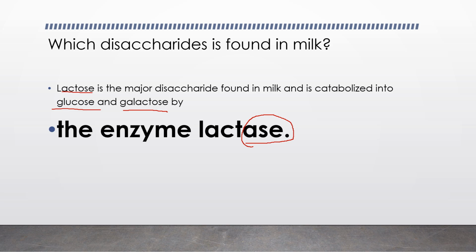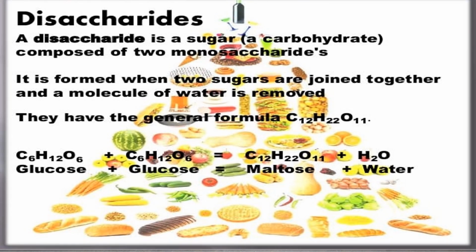Understand my point? Okay, a disaccharide is the sugar of a carbohydrate composed of two monosaccharides. It is found when two sugars are joined together. Previously, I discussed disaccharides. The general formula of disaccharides is C12H22O11.